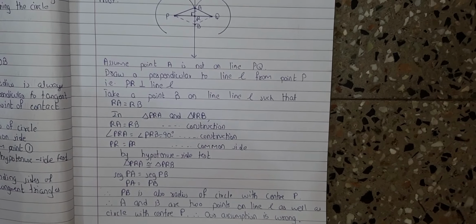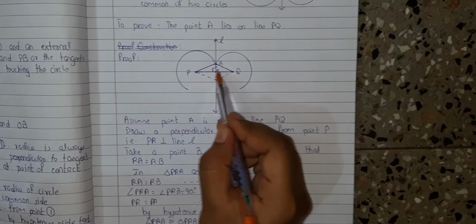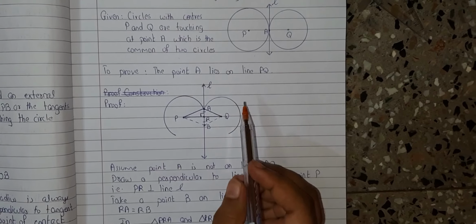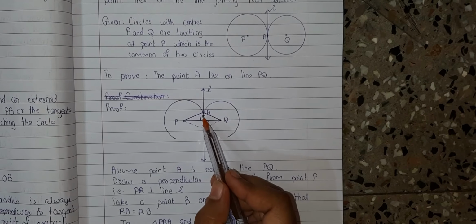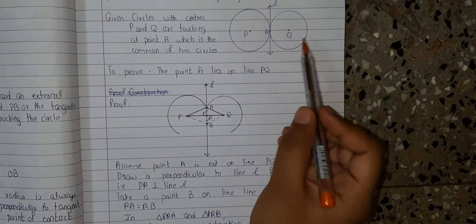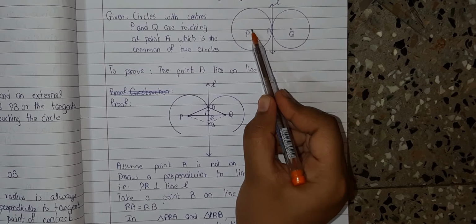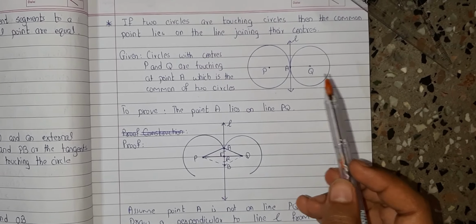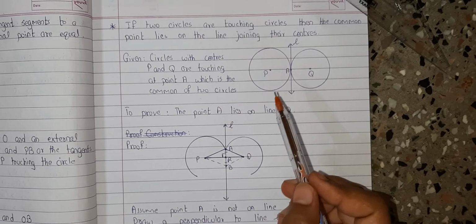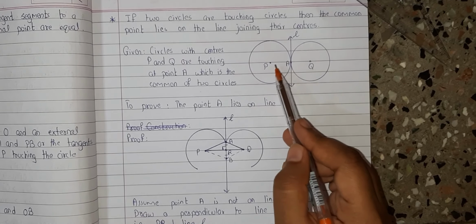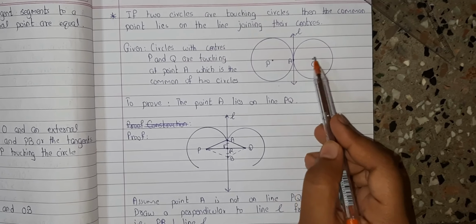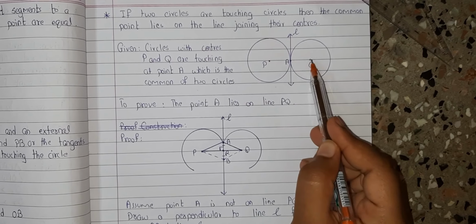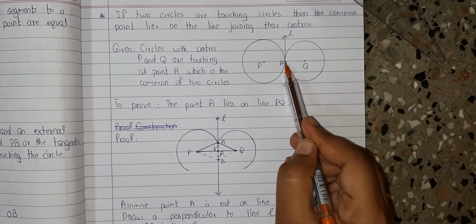This you can prove also using the triangles QRA and QRB. Also you can prove this theorem with the two circles which are touching internally, that is you take this circle internally with circle P. Hence we have proved that if two circles are touching circles, then the common point lies on the line joining their centers, that is points P, A, Q are collinear, or the line joining the points P and Q consist of point A as well.